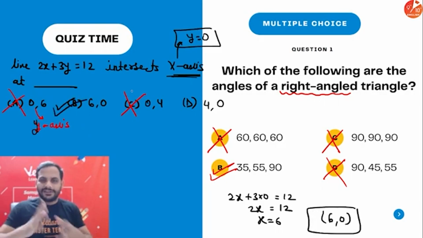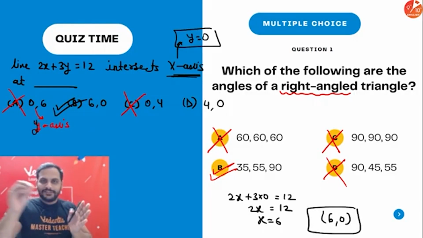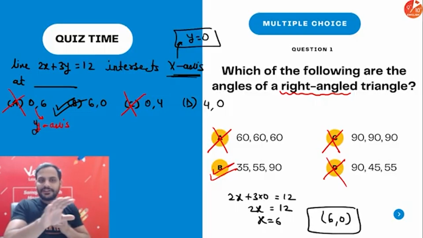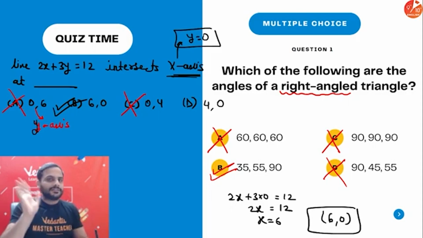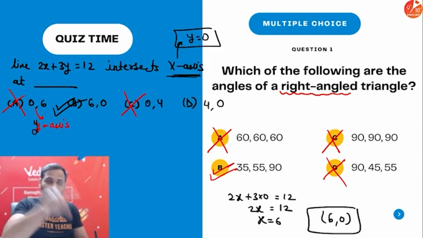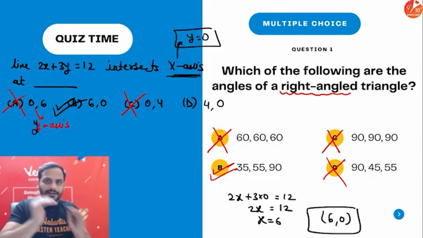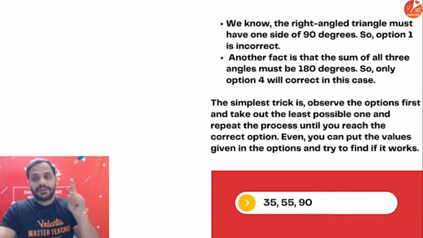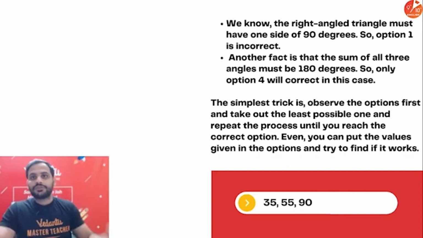And suppose you didn't know, at least now even if you guess, the chances of getting the correct answer are increased. Earlier it was a 25% probability. If you didn't eliminate any option, and you choose any one option out of these, your probability of getting the correct answer is 25%. But now, since you know A and C are definitely not the answer, if you choose the answer out of B and D, your probability of getting the correct answer is increased to 50%. So the elimination method always works. Try to eliminate the options. Sometimes three options get eliminated and the fourth one is your correct answer.